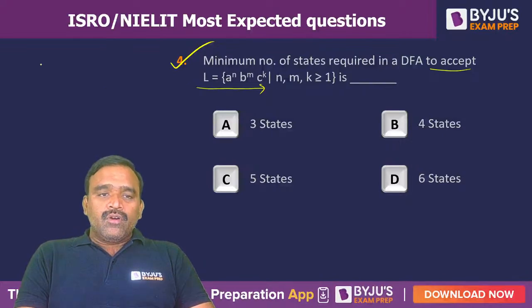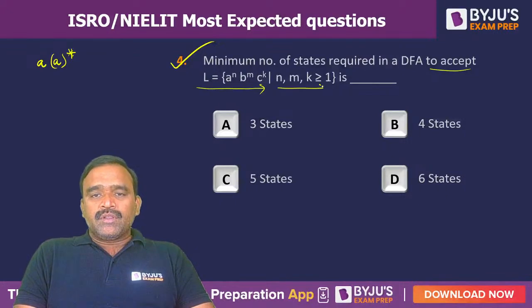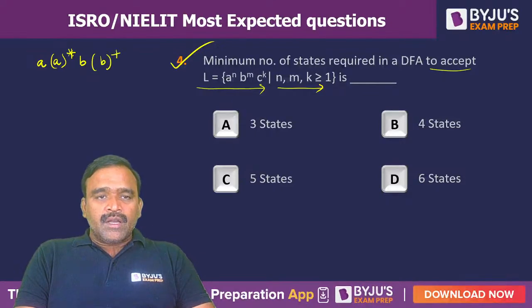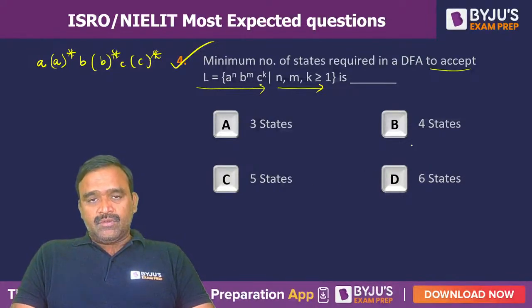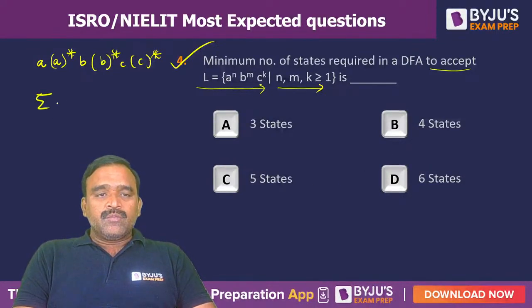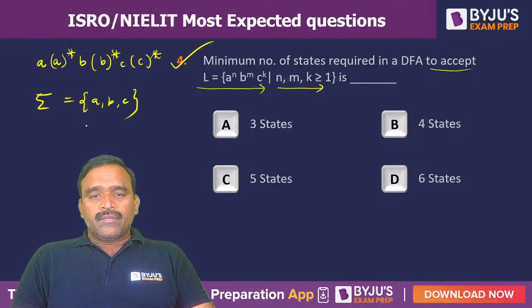One or more A's followed by one or more B's. That means A followed by any number of A's, because all are minimum starting with 1, and then B's followed by any number of B's, and then C's followed by any number of C's. So AA star, BB star, CC star. The alphabet for this is sigma equal to A, B, C. How many states?